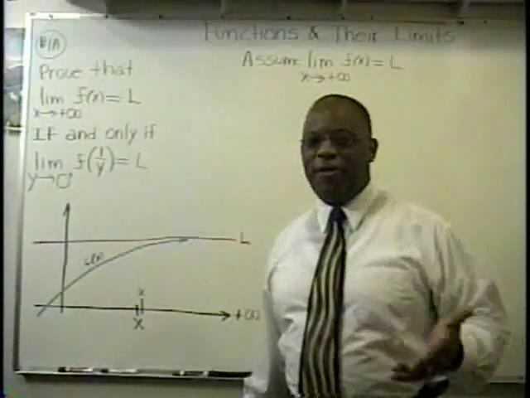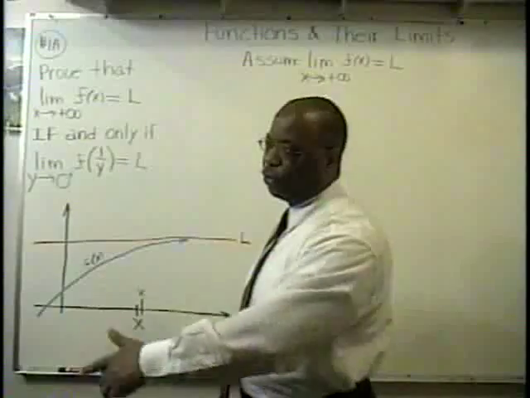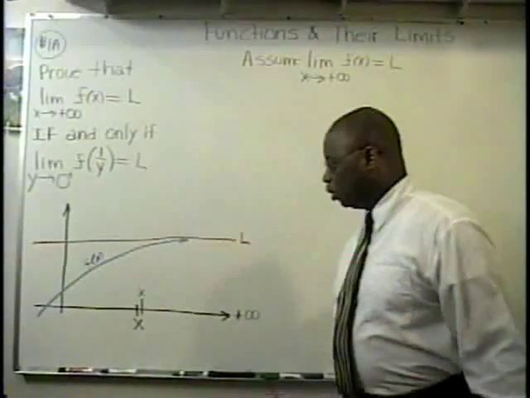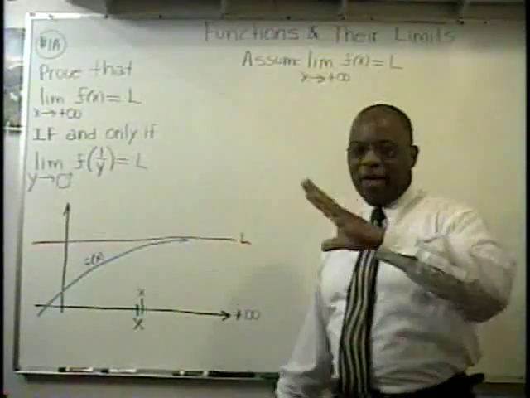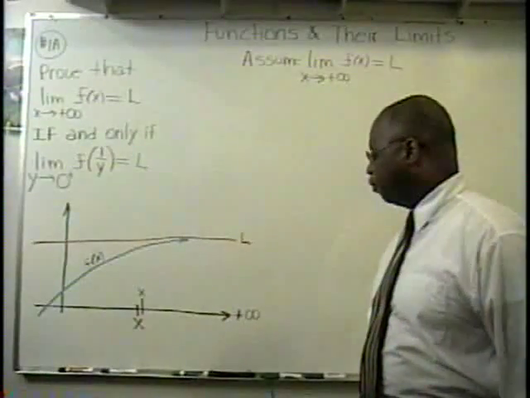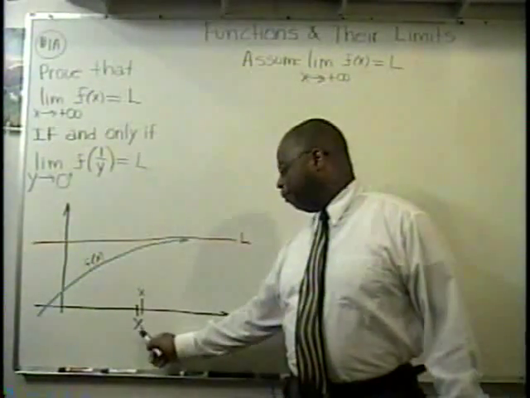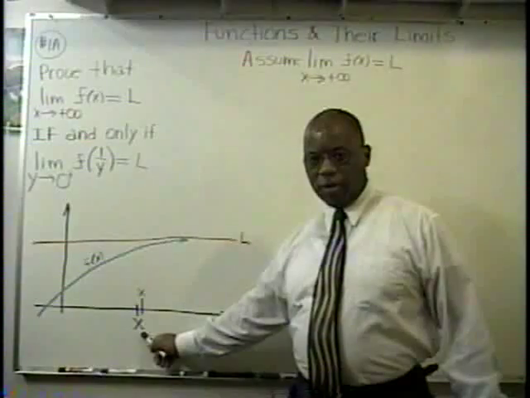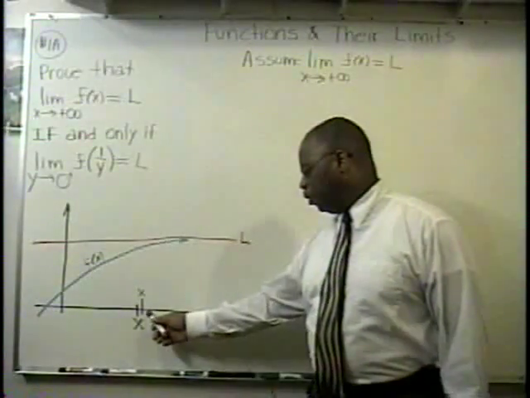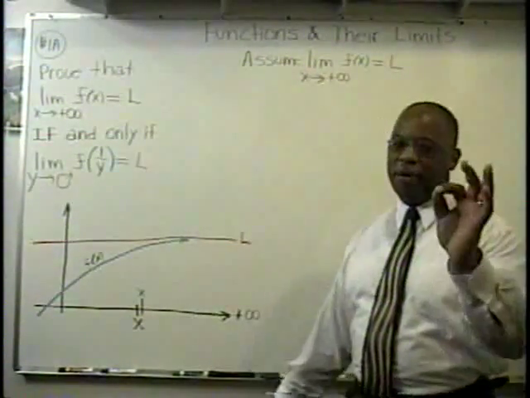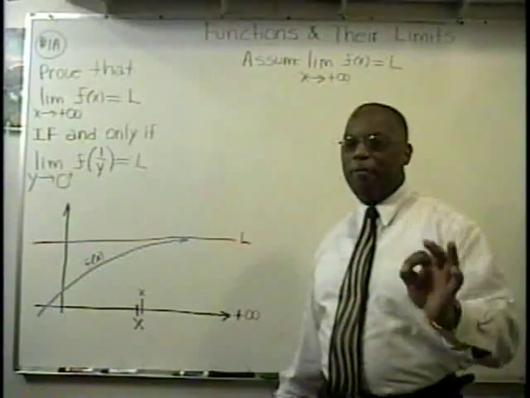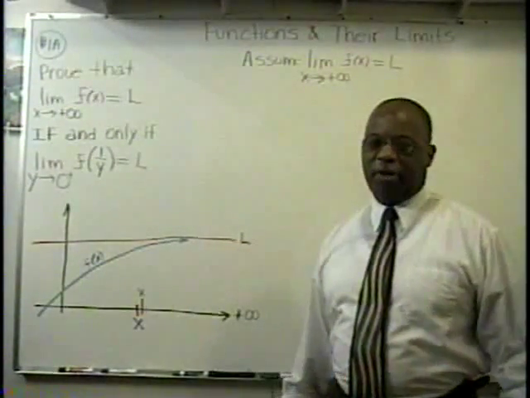What we're trying to prove is that no matter what number we pick here, we're always going to be able to find another number that's a little bit bigger than that. It can even be a nanometer bigger, but it can still be bigger.